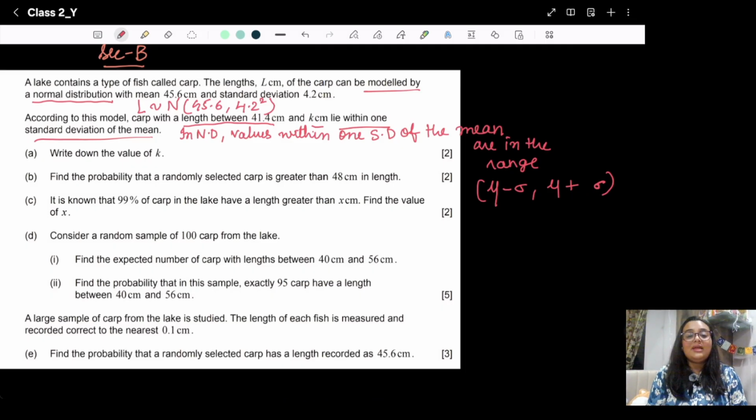Here they have said 1 SD of the mean, so we need to take a range mu minus sigma to mu plus sigma.